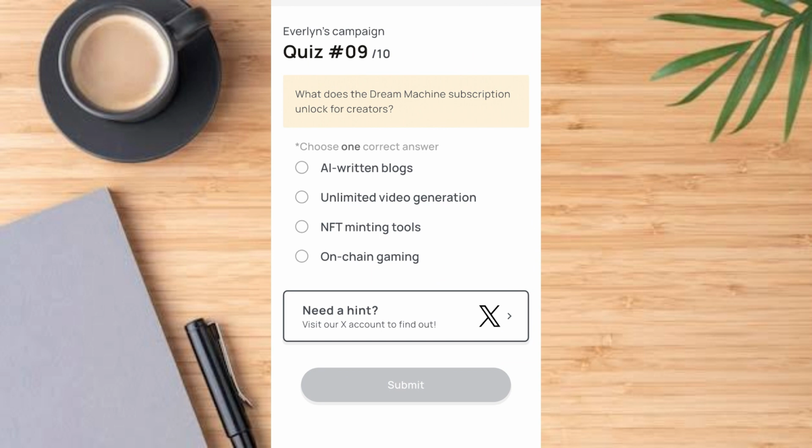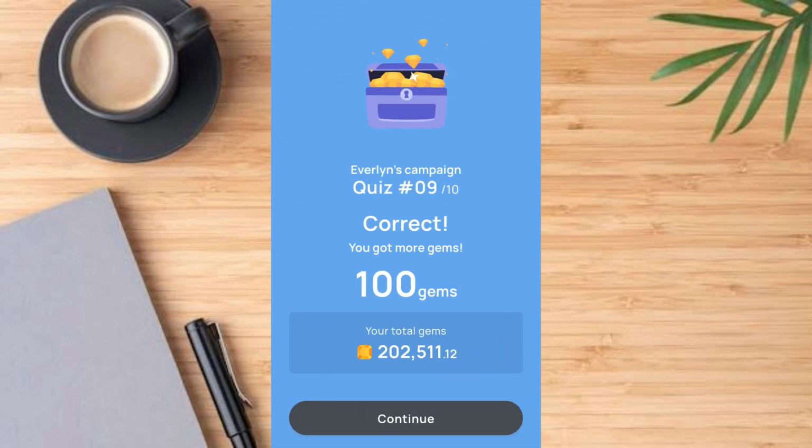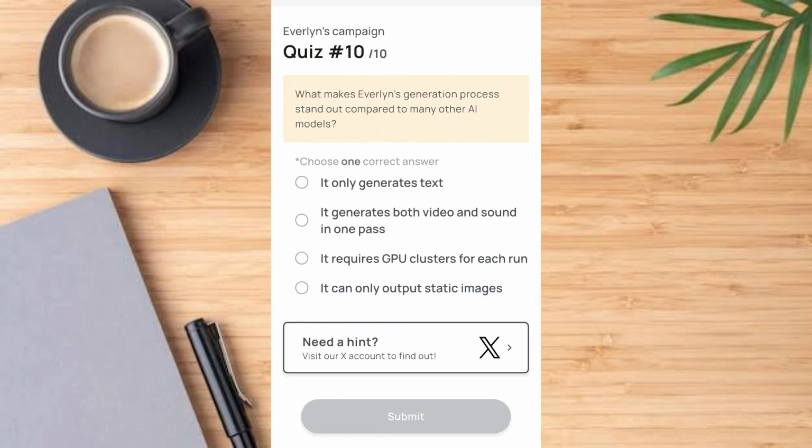What does the Dream Machine subscription unlock for creators? And the answer is B, unlimited video generation. Tap on it, tap on submit. The last question, which is number 10, tap continue and access it.